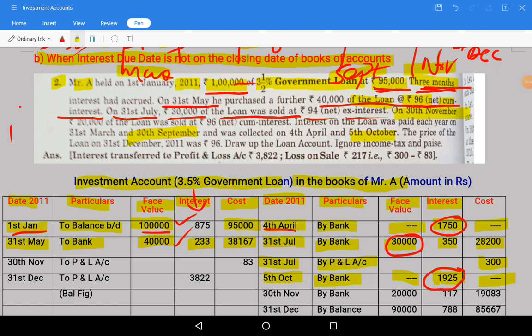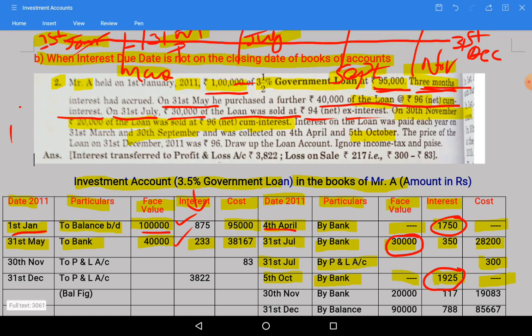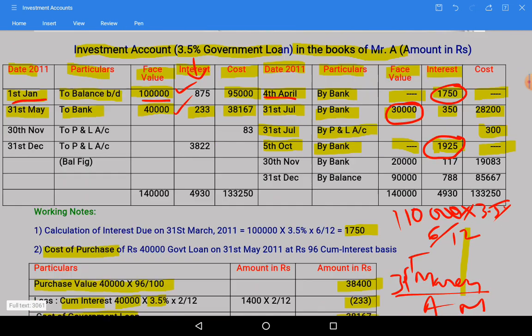So on 30th November 20,000 of loan was sold at 96 net of cum interest. So here they are saying cum interest. Let us see the calculation relating to it.